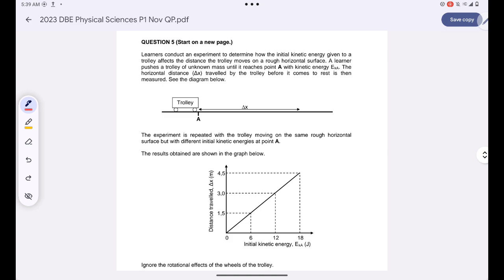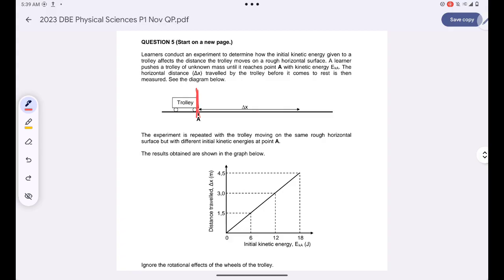Okay, so in this case, guys, we have a trolley which is just standing still here at this point. Are you together? It will be then pushed just to give it the initial kinetic energy. It will then come to a stop. Why?